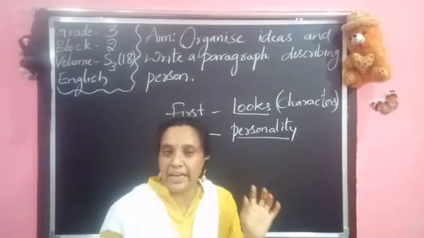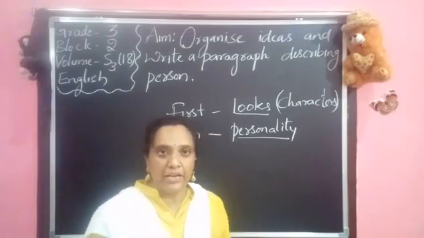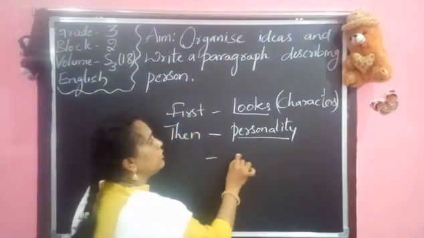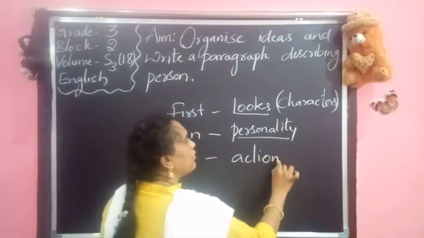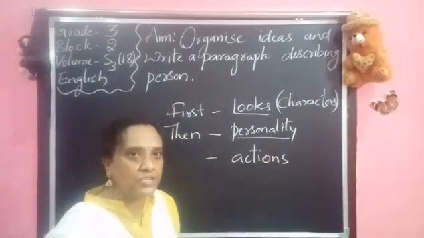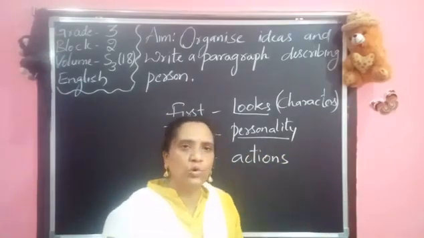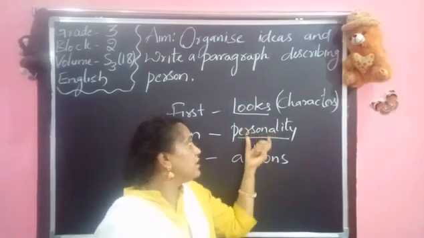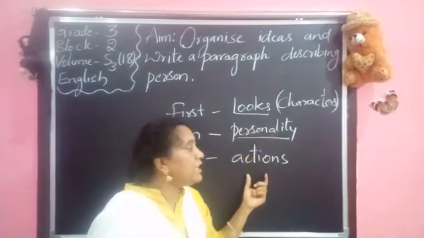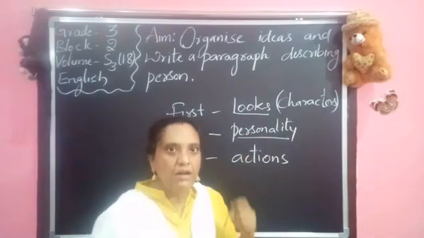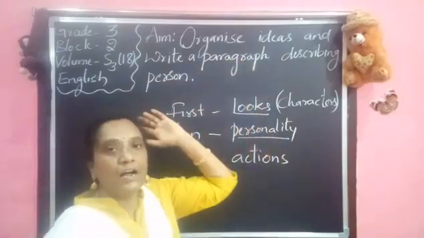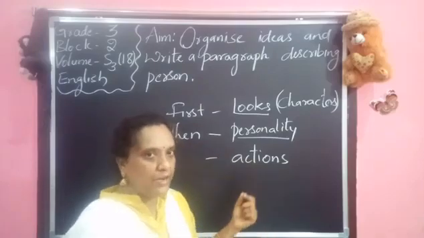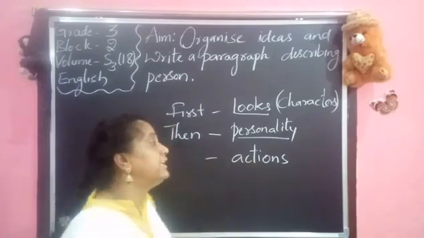Previously we explained the character of our friends by taking many adjectives regarding their actions. Then we can say, according to their actions, what they are doing. About their actions, how they perform them, how they will be, maybe in the school, in the class, or with others, with the elders, anything. How their actions represent their personality. So this is the next thing we want to keep in our mind to organize the paragraph about your friend. Then we want to take the describing words.